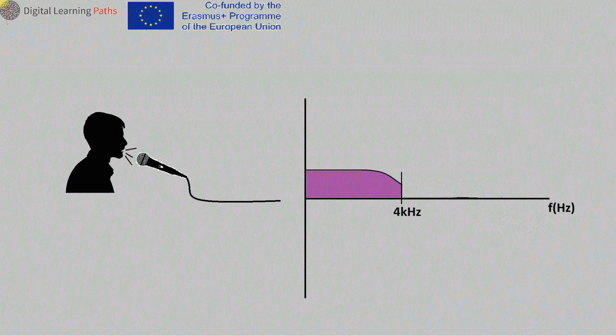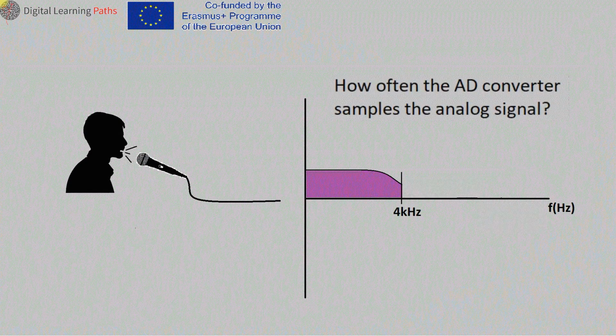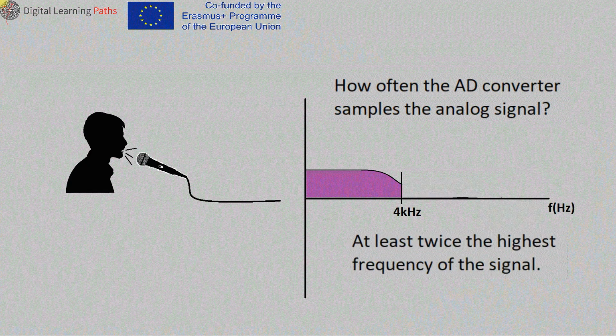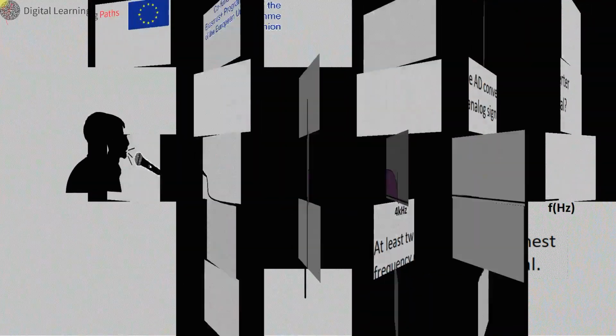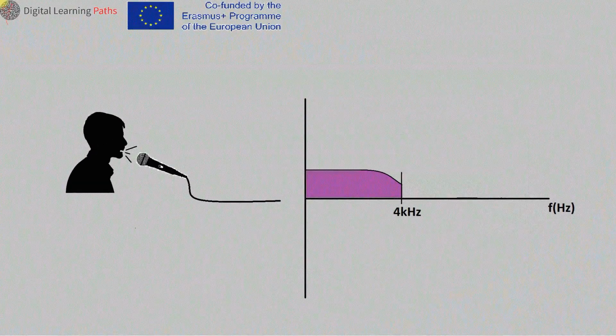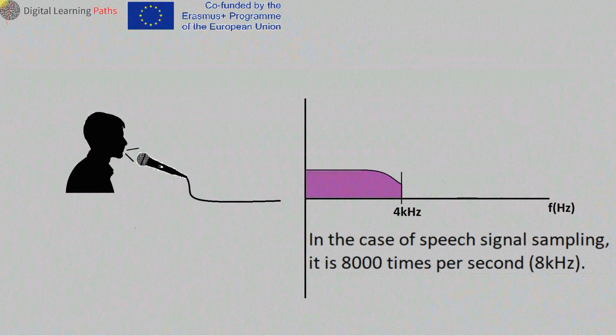How often the AD converter samples the analog signal depends on the highest frequency of the signal being digitized. The rule is that this speed should be at least twice the highest frequency of the analog signal. Since the highest frequency of voice radio communications is 4 kHz, it is necessary to take 8,000 samples in 1 second.